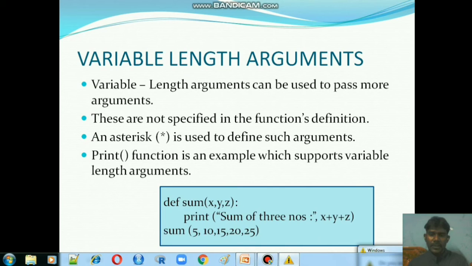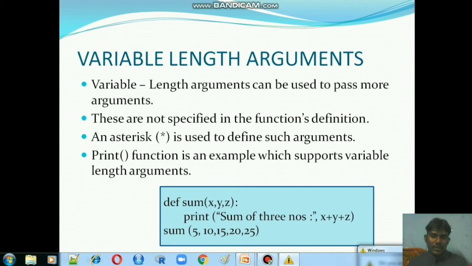See here, in the function definition, def is the keyword, sum is the function name, and x, y, z are the parameters. Here there are only 3 parameters. But whenever we call the sum function, the arguments are 1, 2, 3, 5, 10, 15, 20, 25, so 5 arguments are there, but only 3 parameters.